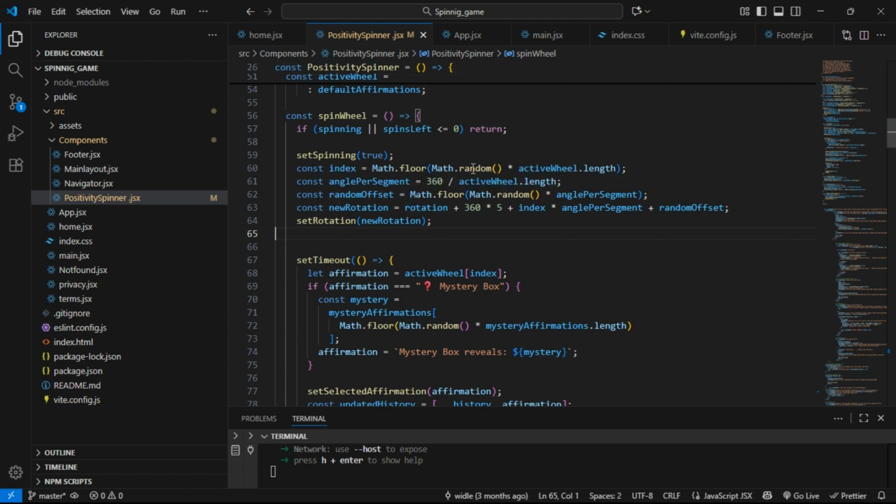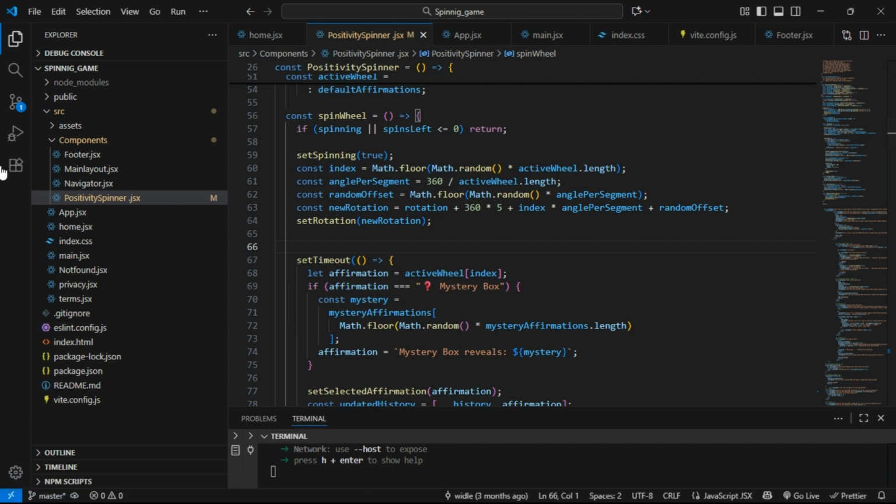Random offset. And those things right here are a method to do that. It's always good, guys, to think that maybe there are many other ways to do the same thing. This is how I did it, so I'm not expecting you to think this is the only way. There are other ways as well. That's why it's called programming. So many people have done it before, so it's easy to just search.